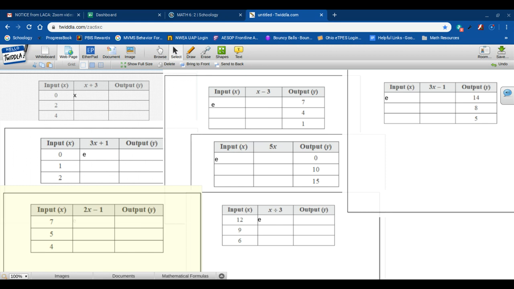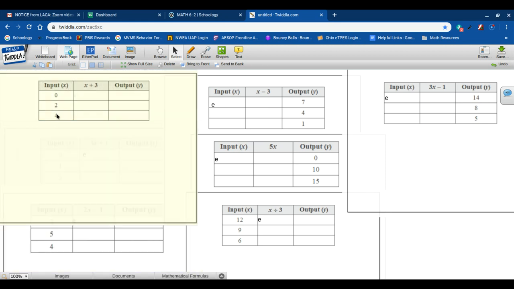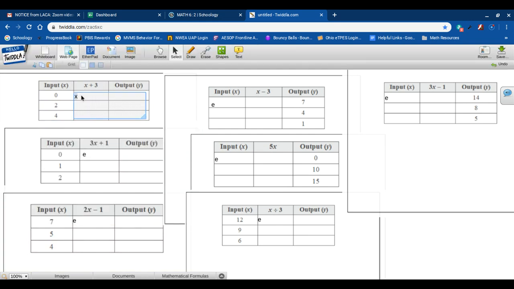Okay, so if we take a look at our first table right here, we've got an input, or x value, of 0, 2, or 4. And then my function rule is x plus 3, also known as the expression x plus 3. And then the output is empty. We can fill this in by using the function rule with the inputs. So instead of x plus 3, I'm going to use my first input of 0 plus 3. And 0 plus 3 is going to give me the answer 3.